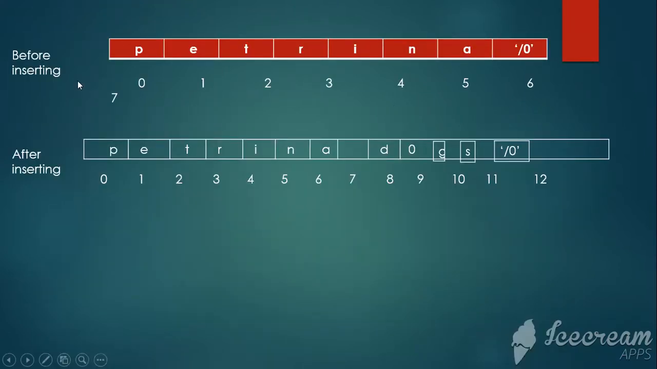Before inserting, A stores the string from index 0 p, 1 e, 2 t, 3 r, 4 i, 5 n, and 6 a. After inserting dogs at position 8, since index 7 is a space, dogs is stored from position 8, and it is terminated with a null character, which represents the end of the string.